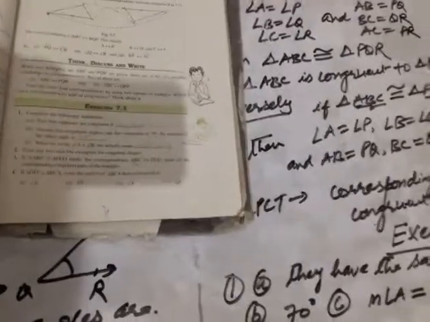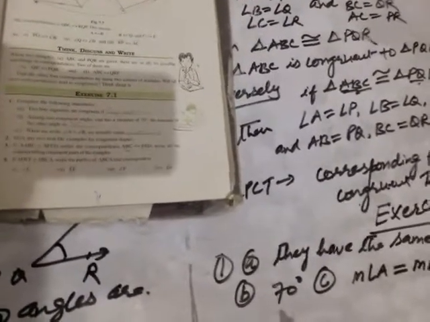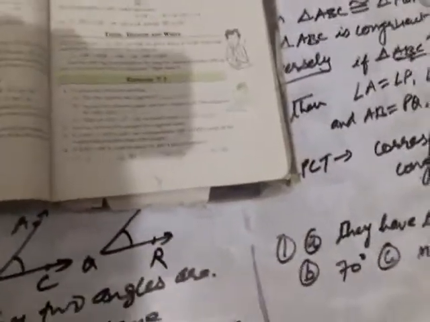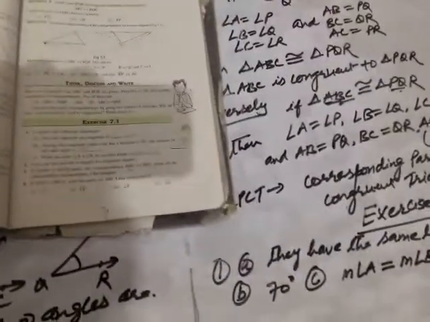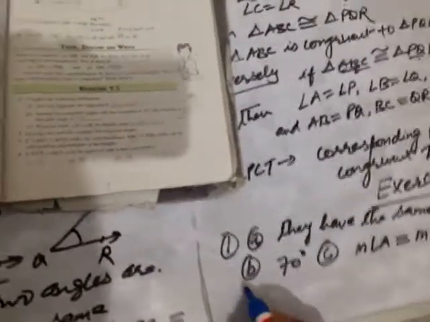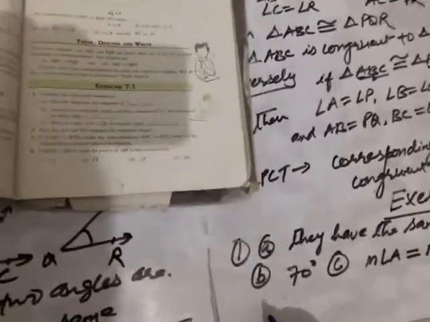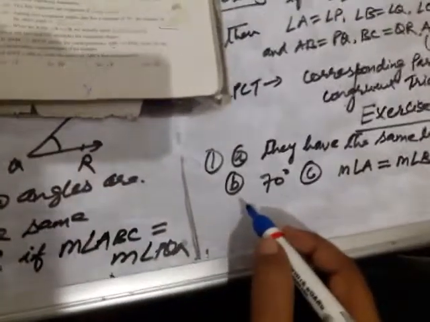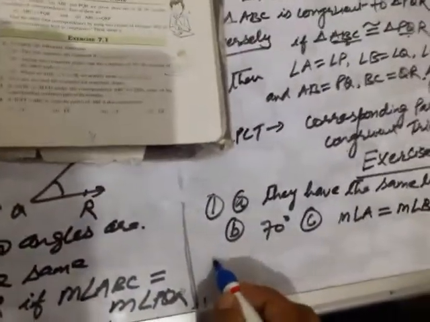Now what about question number 2? Give any two real life examples for congruent shapes. Give any two real life examples from your daily life situation, that is, in your surroundings. Give two examples of congruent shapes.